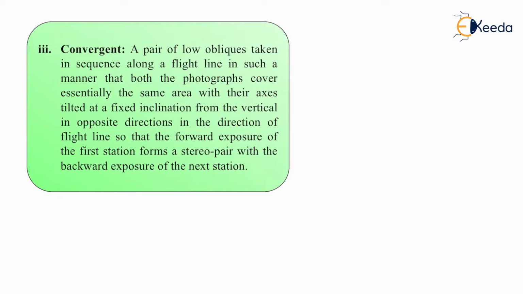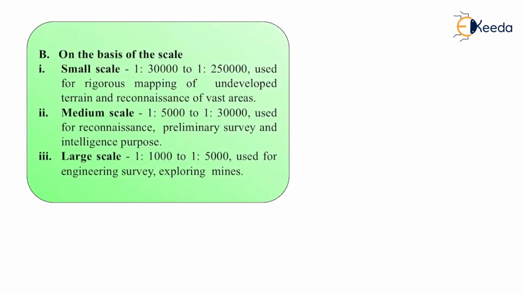Then on the basis of scale, photographs are divided into small scale, medium scale and large scale. If the scale is between 1 to 30,000 and 1 to 250,000, and it is generally used for rigorous mapping of undeveloped terrain and recognition of vast areas, that is known as small scale.